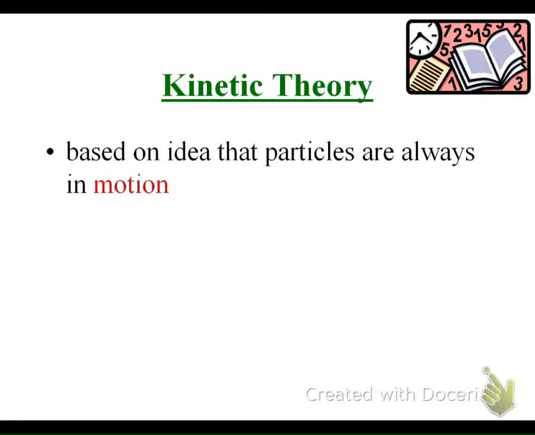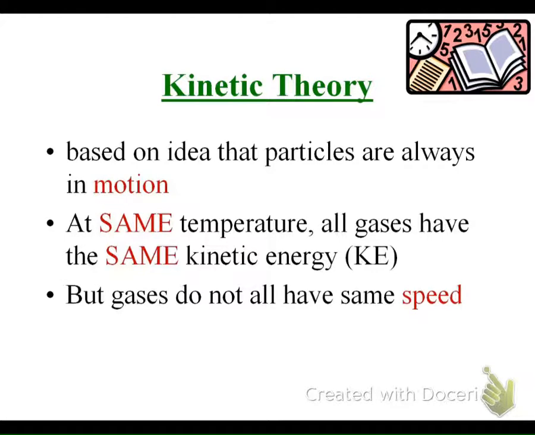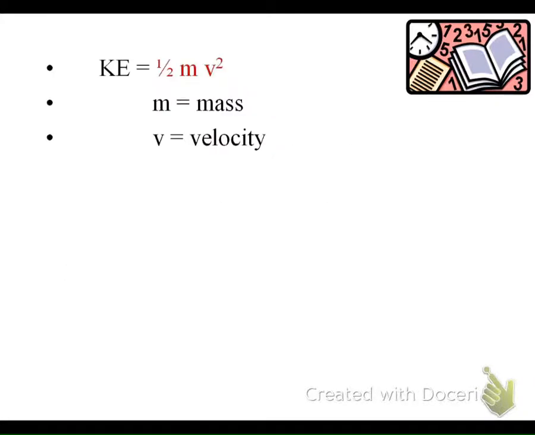The kinetic theory is based on the idea that particles are always in motion. We know that nothing in nature is ever stagnant or stationary. And so we know that with gases, they're always moving. So at the same temperature, all gases have the same kinetic energy. But gases do not have the same speed. For example, we know that kinetic energy equals 1/2 mass times velocity squared, where mass is m and velocity is v squared.